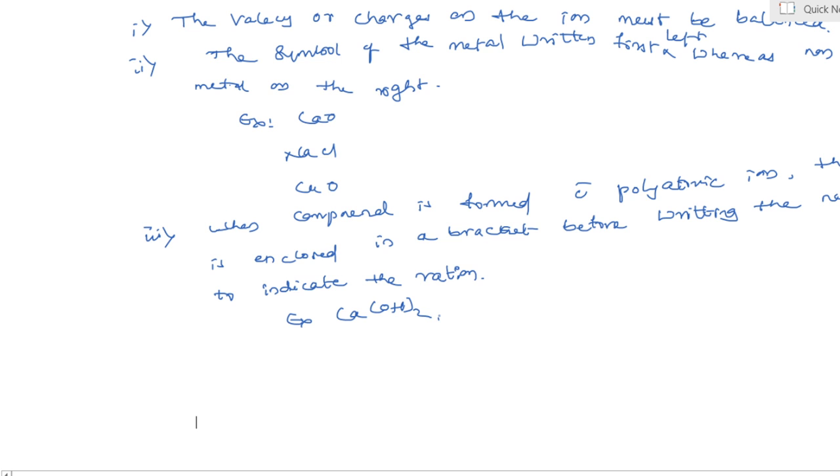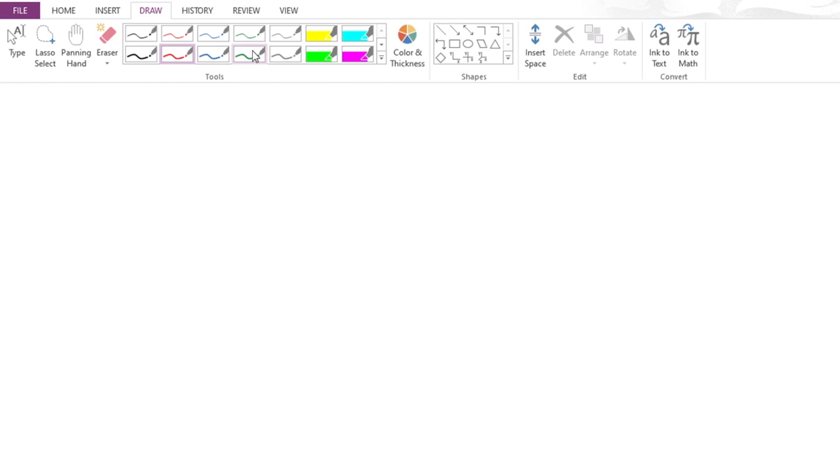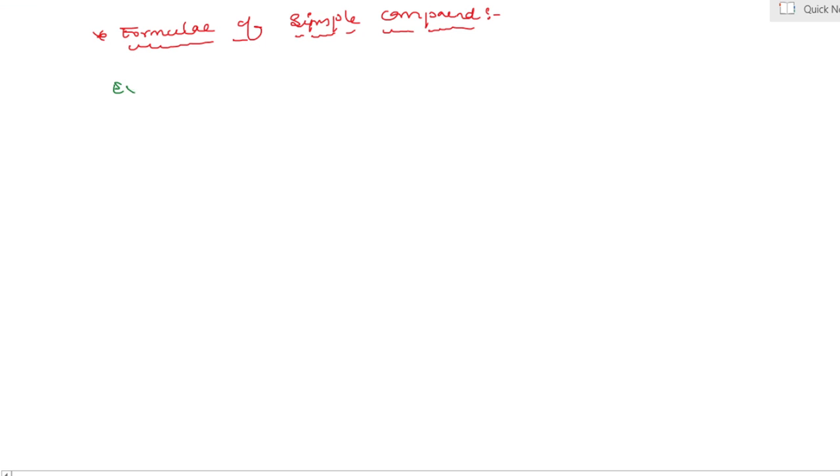Yes, my dear students, now formulae of simple compounds. As an example, hydrogen sulfide, with symbol, charge and formula.